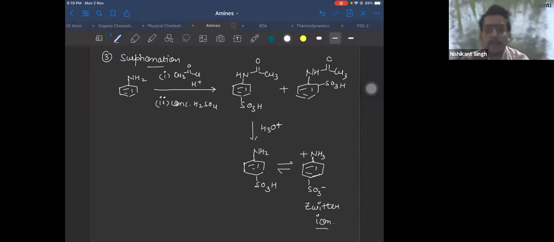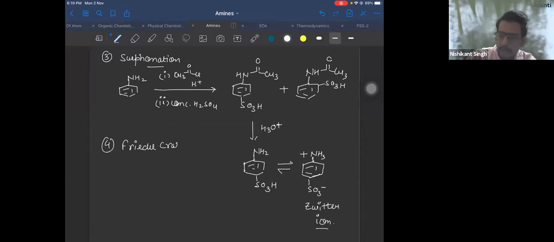Right. Now let's move ahead. This is all about this. Friedel-Crafts alkylation and acylation, right? Friedel-Crafts reaction. So the answer here is aniline does not give Friedel-Crafts reaction.